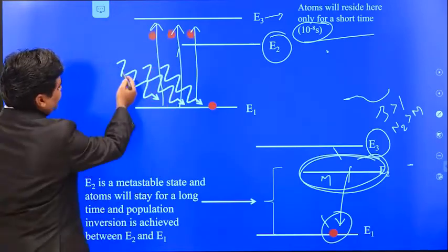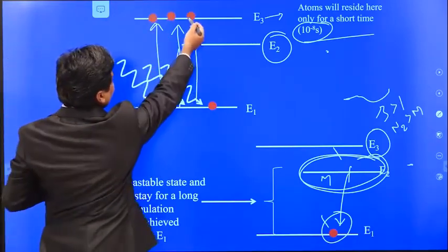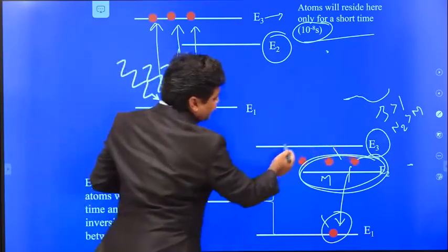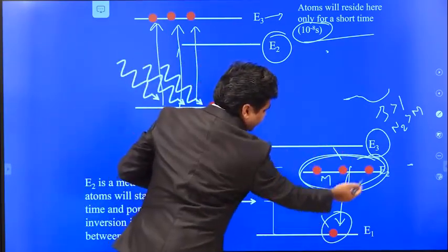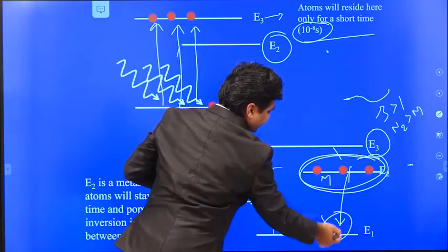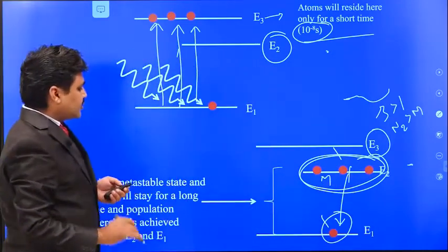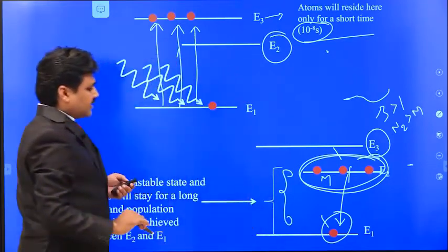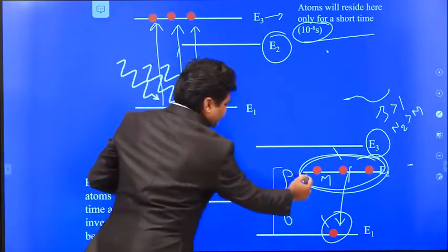Here you can see when the photons strike, the electrons will go to the excited state E3. Here they will stay for a short time, and they will come back to the E2 state. So the number of atoms in the excited state is greater than the number of atoms in the ground state. Okay, so the population inversion is achieved between these two levels, and the laser emission will take place between these two levels.